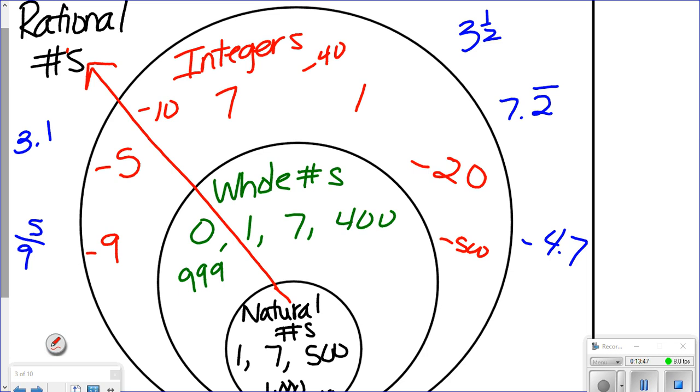Now, some of you are maybe wondering, well, what about this guy? What's over here? Well, what's the opposite of rational? Irrational. This is our irrational part. You might not have a lot of space to write, and that's okay. There are numbers that are irrational, which means they cannot be made into a fraction. So all these on this side can be made into a fraction. These can't be a fraction. Okay? Now, what are some examples of an irrational number?